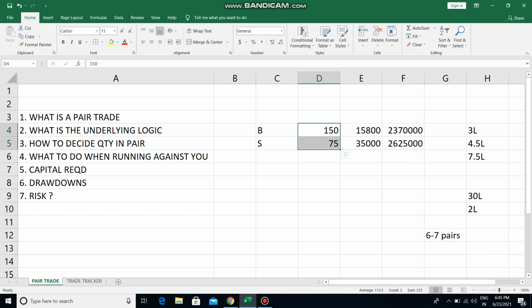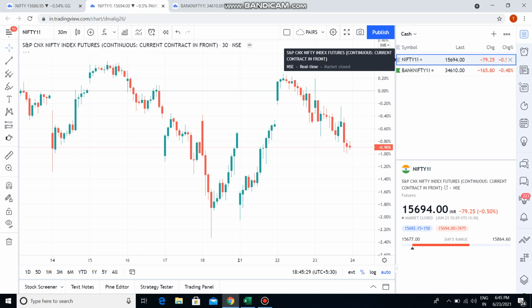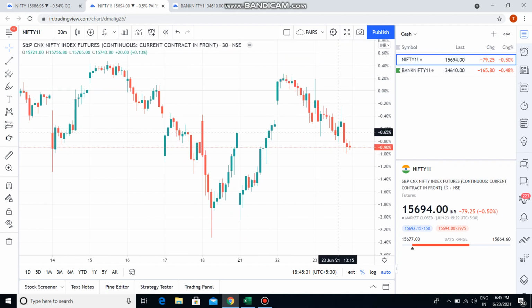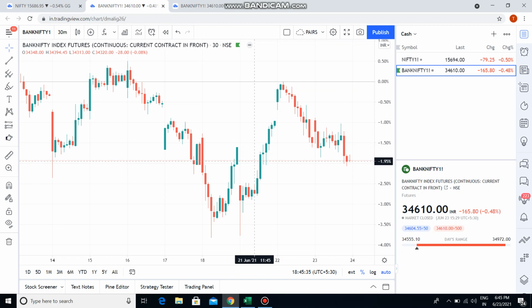Okay, so let me show you how you set up the pair charts. To set up the pair charts, I use TradingView. Okay, so this is TradingView, and I use 30 minute charts. So this is Nifty futures 30 minutes. Okay, and I've got Bank Nifty futures 30 minutes here as well, right?